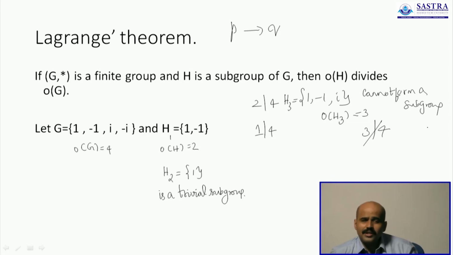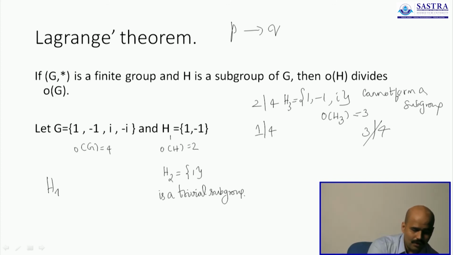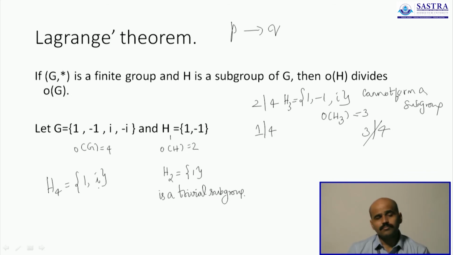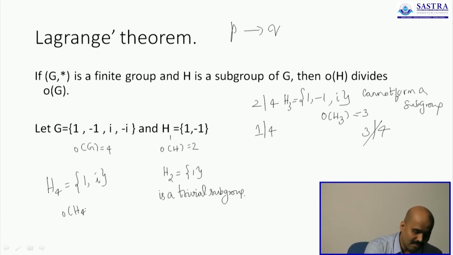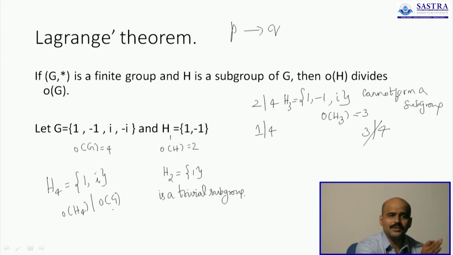Whenever you have a conditional, it's equivalent only to its contrapositive and not its converse. So just because you pick a couple of elements, 1 and I, you can't say H4 is a subgroup. Just because order of H4 divides order of G, you can't say it's a subgroup. The converse is not true.